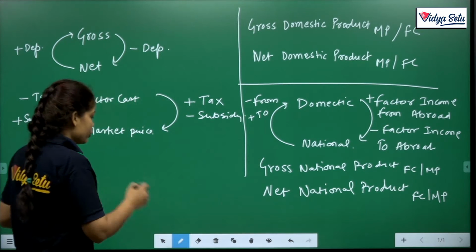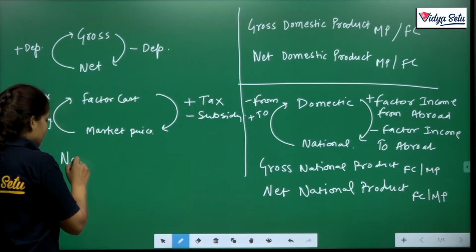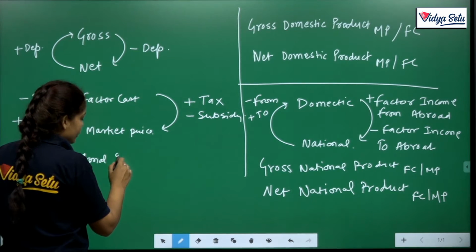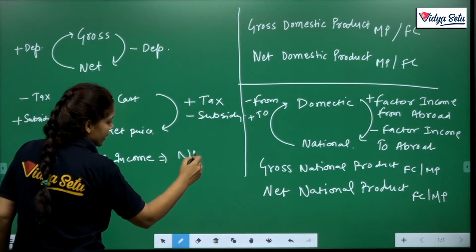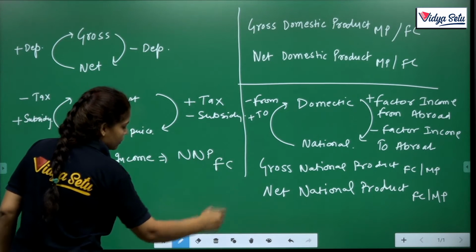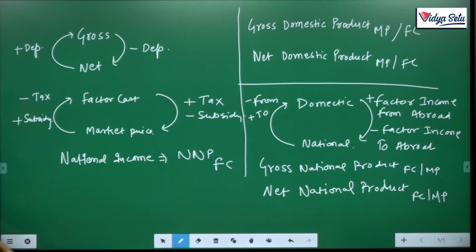Now what is the national income? If a question asks to calculate national income, it means we always have to calculate the NNP FC. Hope you understand. Clear? There are 3 adjustments.